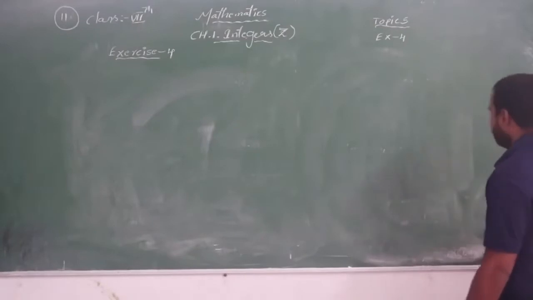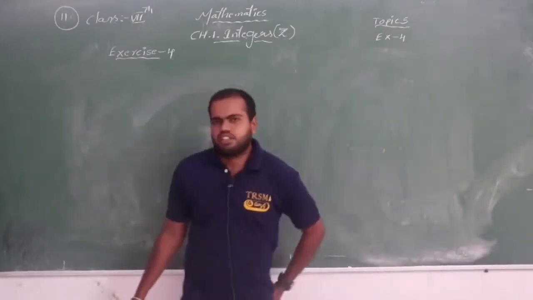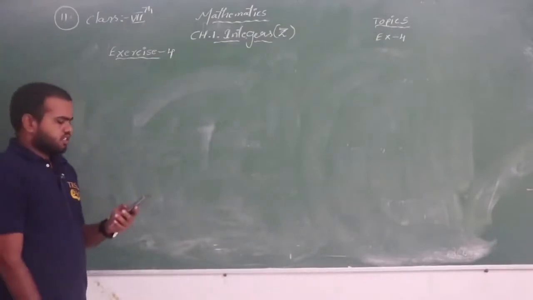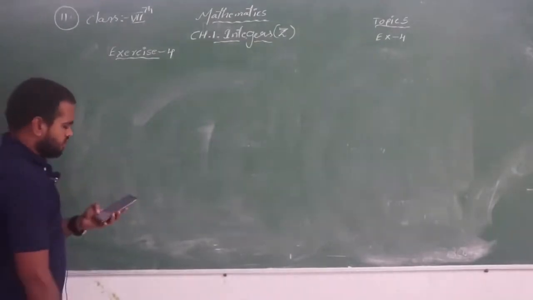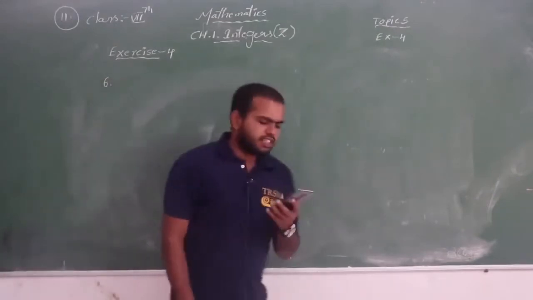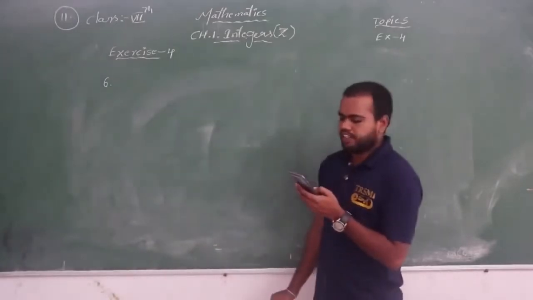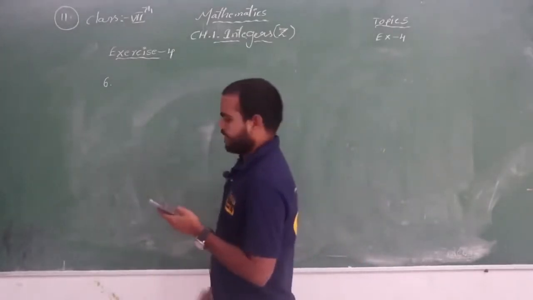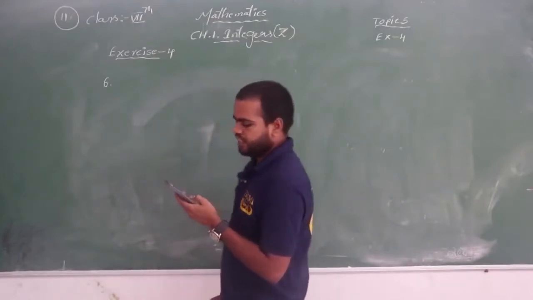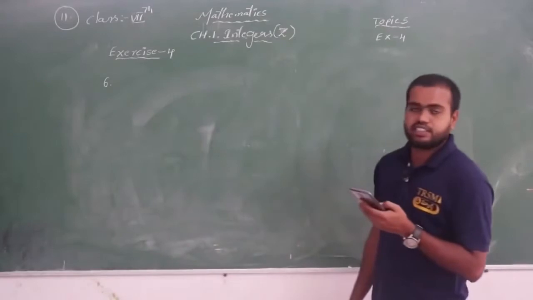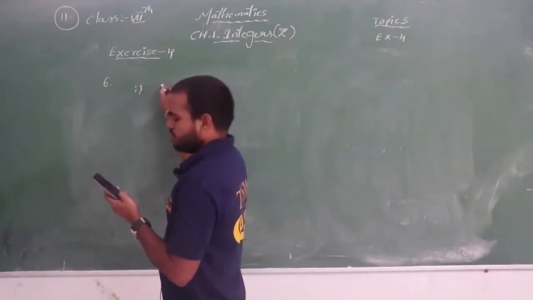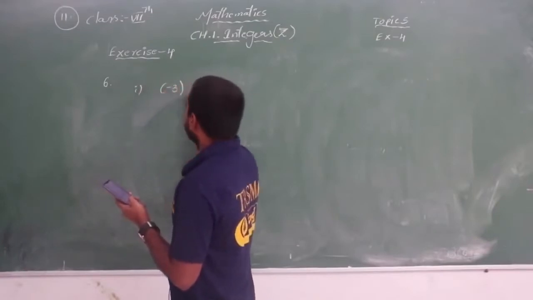So I think we have one more. Yes, see the sixth question. It's very simple. Replace the blank with an integer to make it a true statement. Some statements are given, so we have to fill in those blanks with a suitable integer. See the first one. It's a very simple question, you just have to fill in the blanks.